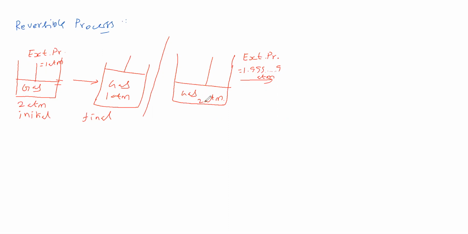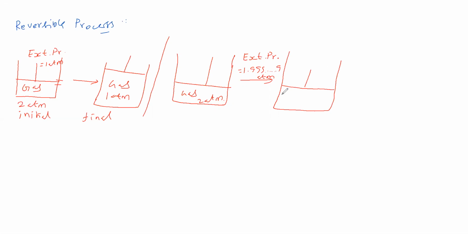So what happens? This gas has higher pressure, and the external pressure is less. What is the difference? Very small, infinitesimally small, we can say. Anyhow, the gas undergoes expansion.